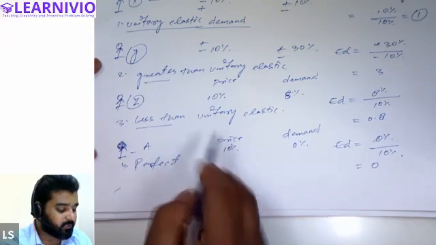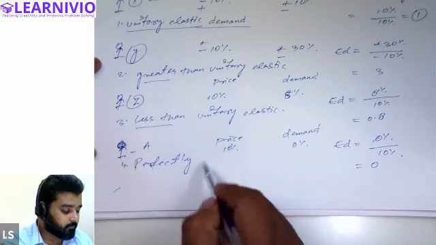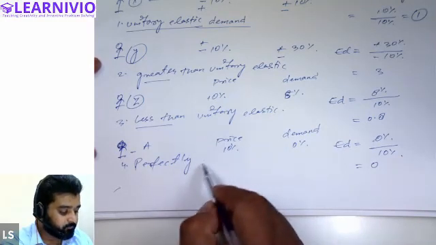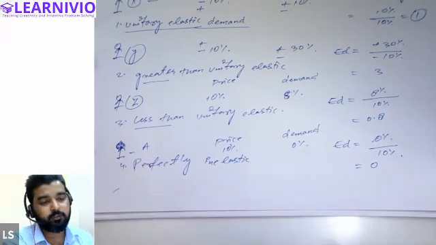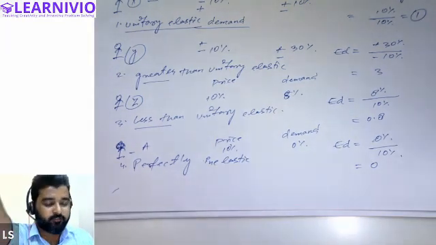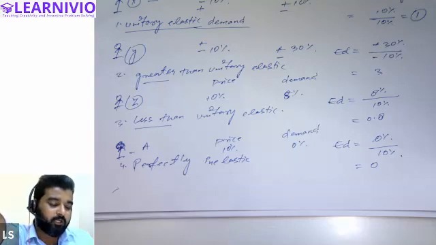Perfectly inelastic basically means the customer is not responding to the change in price. That is, the customer is basically not affected by change in price of the commodity. Either price increases or decreases, the customer keeps on buying the same quantity as he was earlier purchasing.